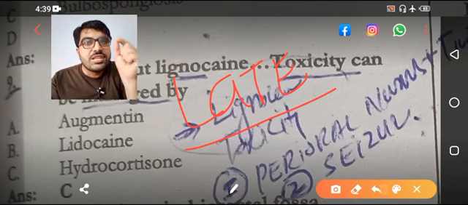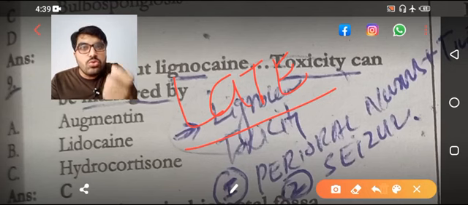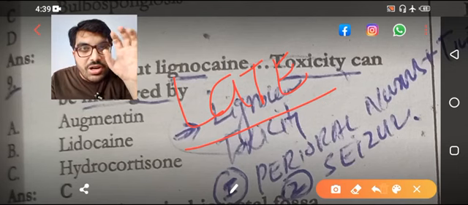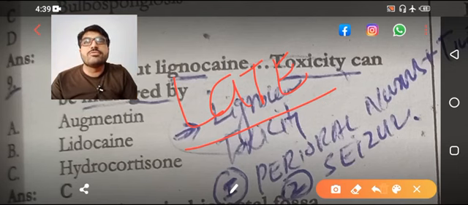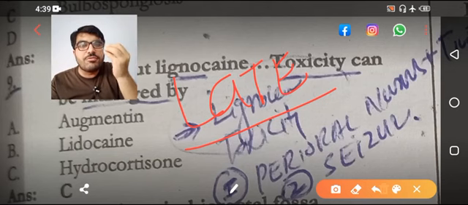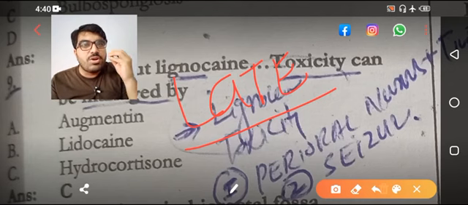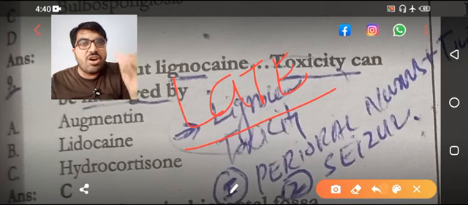so early and late manifestation is divided not according to timing, but according to the concentration of the drug in the blood. This is another MCQ. So early and late is because of the concentration of the drug in the blood, but we will not go into the detail. Right now you have to correct this MCQ. The correct MCQ is like this: early and late.